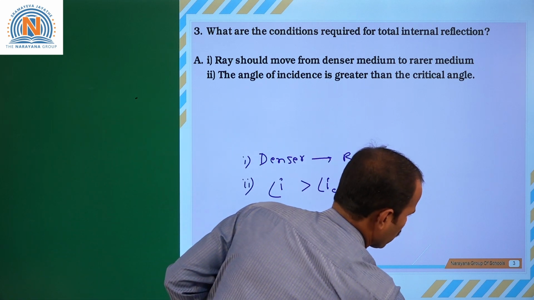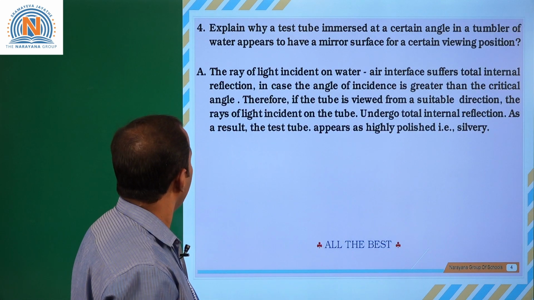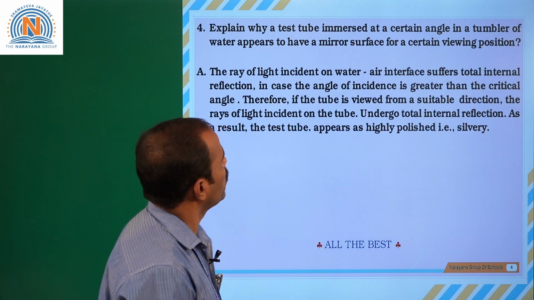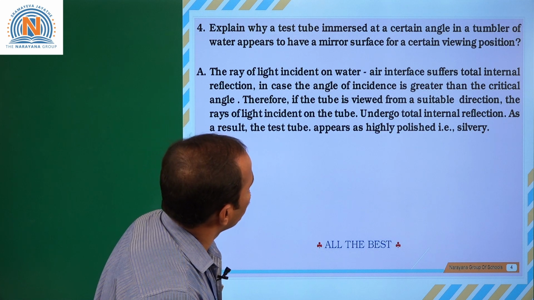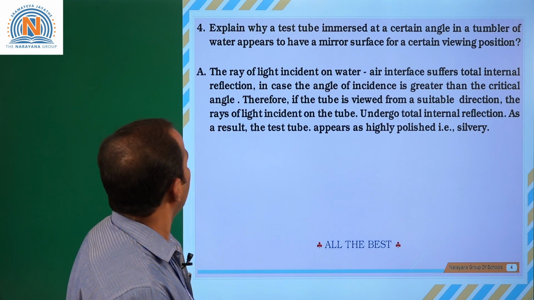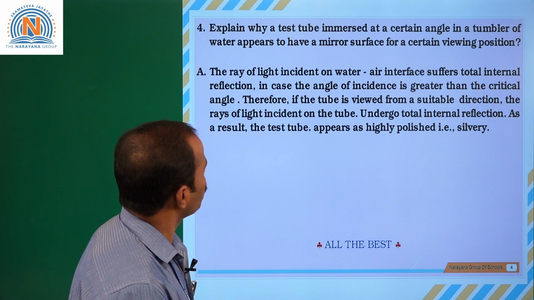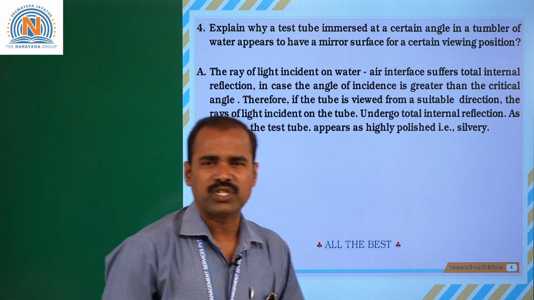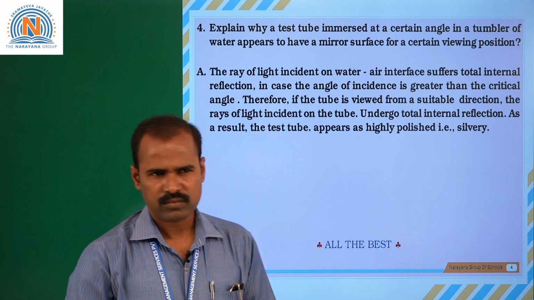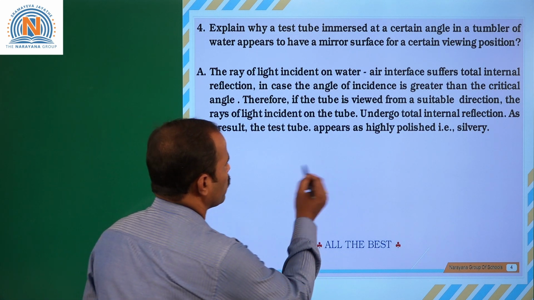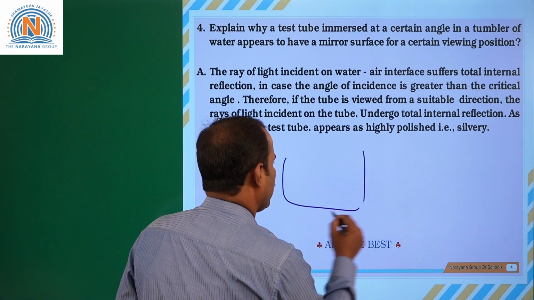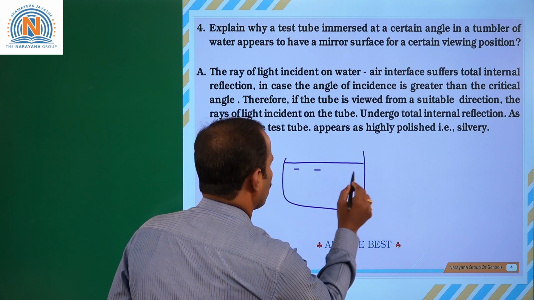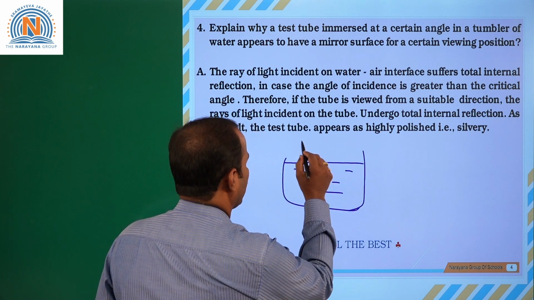Next question. Explain why a test tube immersed at a certain angle in a tumbler of water appears to have a mirror surface for a certain viewing position or angle. Whenever you take a tumbler with water and take a test tube,